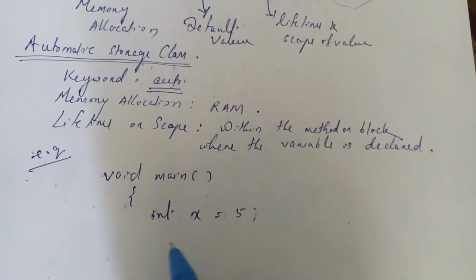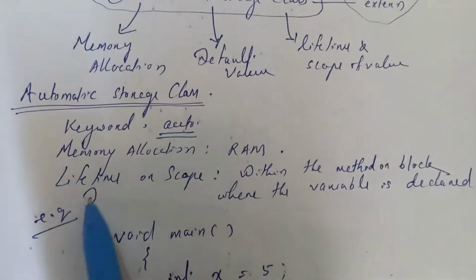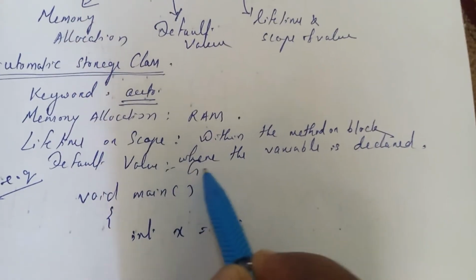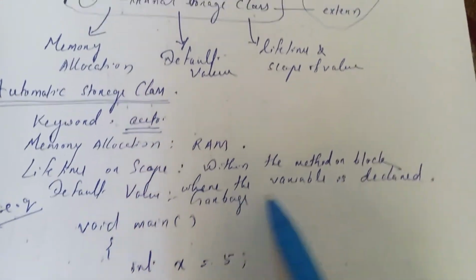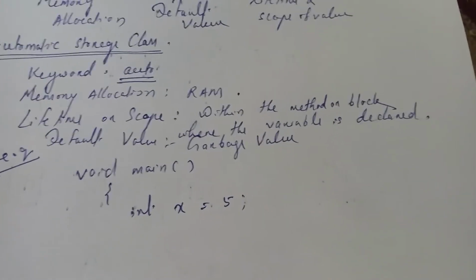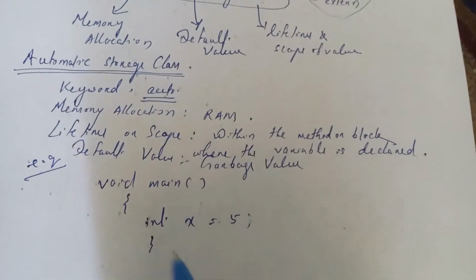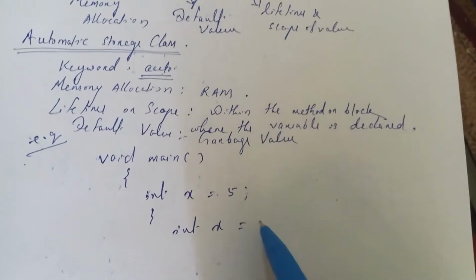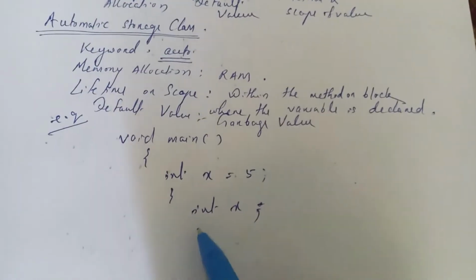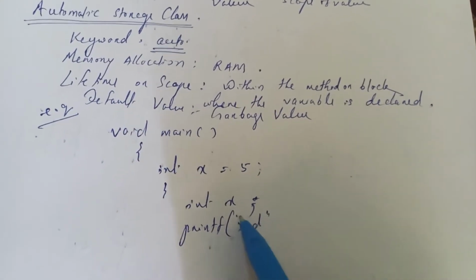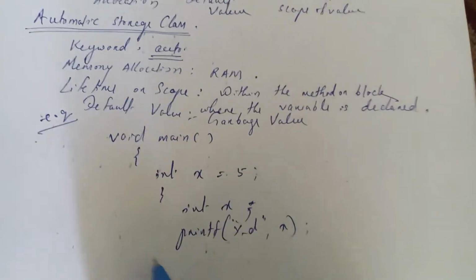So what is the default value of these auto variables? The default value is garbage value. Here, suppose inside a block I create another auto variable int x, and I print the value of x.